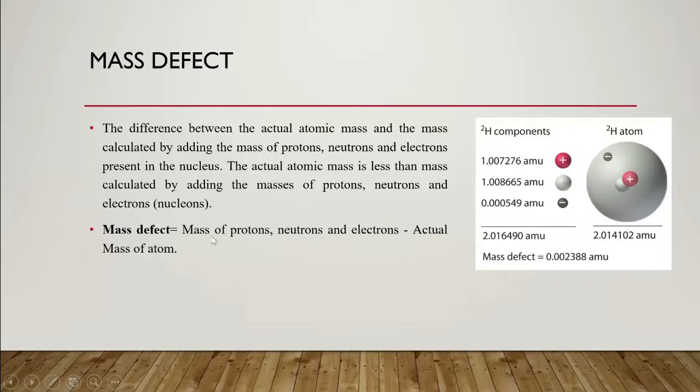So mass defect is the mass of proton, neutron, and electron, if we add all this mass, minus the actual mass of the atom. Like what is the actual mass? So here is one example.